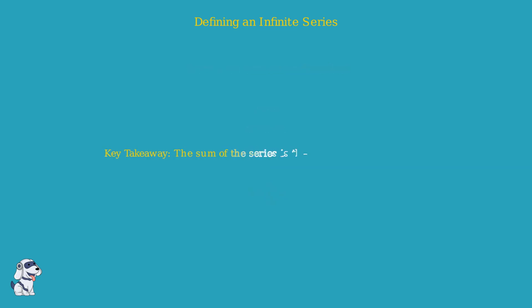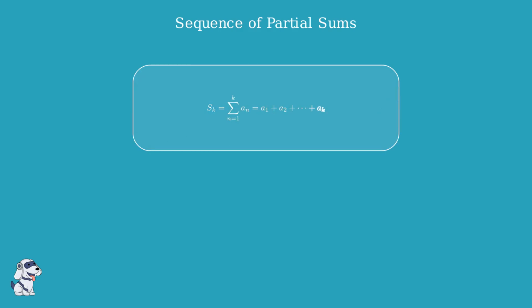The core idea is simple. The sum of the entire infinite series is just the limit of these partial sums as the number of terms grows without bound. To understand infinite series, we start with the concept of partial sums.